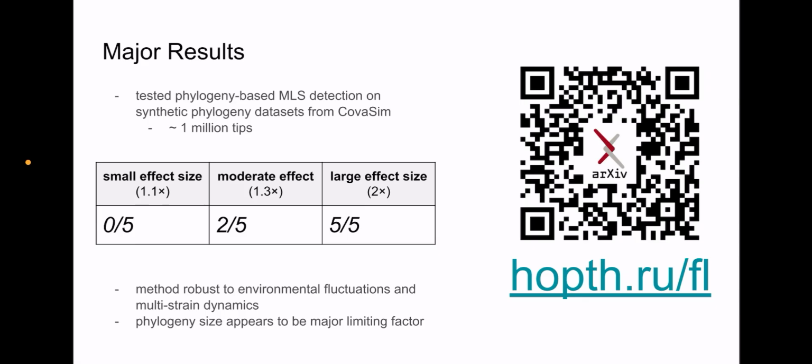We found the method to reliably detect mutations with large multilevel selection effects, but found limited sensitivity for mutations with smaller effects. For instance, we were able to only detect medium-sized 30% effects in 2 out of 5 trials, and we were unable to detect 10% effect sizes. Given these results, a question we're interested in exploring next is how the sensitivity of these screening methods scales with the magnitude of the underlying phylogeny dataset.